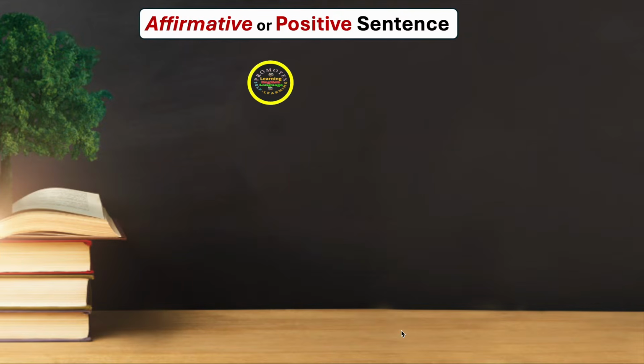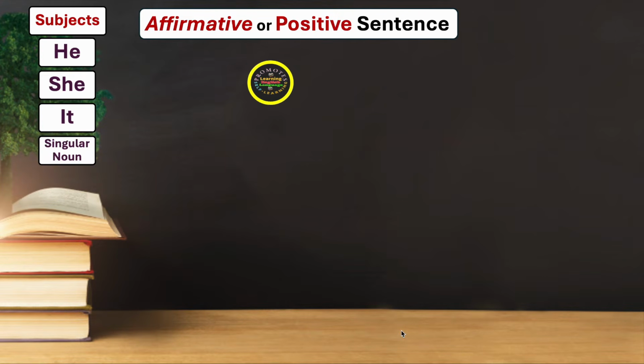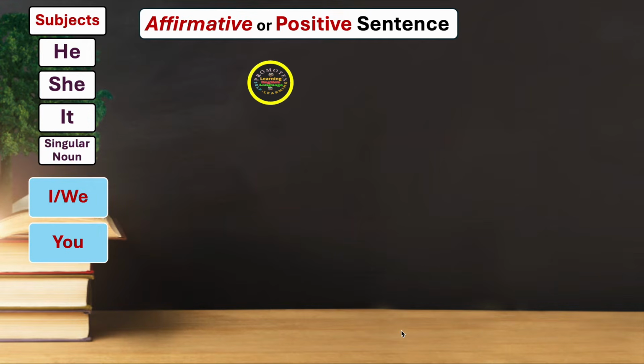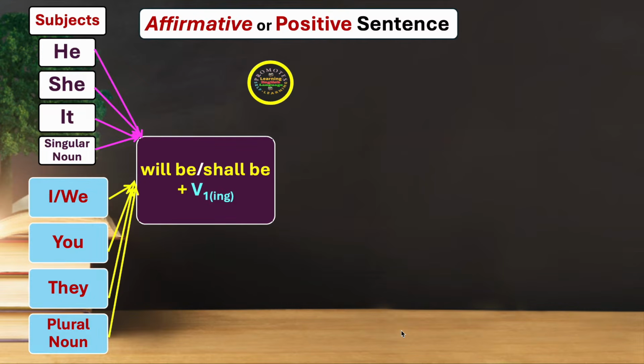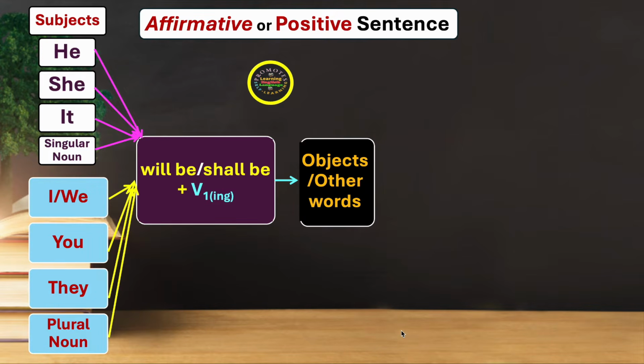Affirmative or positive form of sentence of future continuous tense. If we have the subjects like he, she, it, singular noun, I and we, you, they, and plural noun, in future continuous tense, we use will be or shall be plus the first form of the verb and ing. Then we have objects or other words.